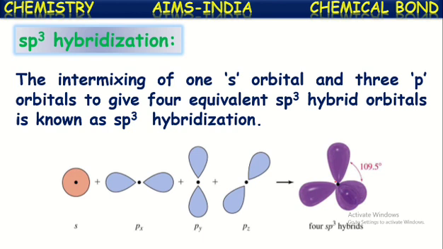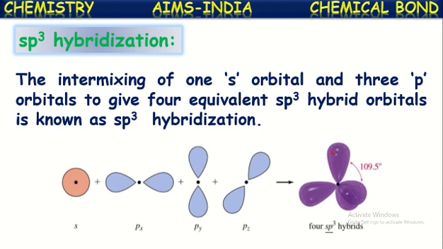These newly formed hybridized orbitals are called sp3 hybridized orbitals, and this phenomenon is called sp3 hybridization. It is called sp3 hybridization because it is formed from one s orbital and three p orbitals.